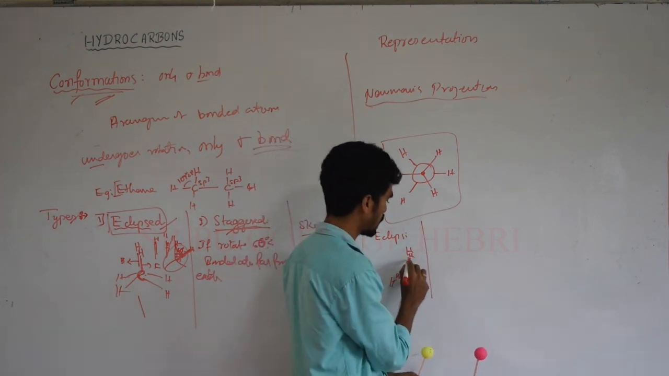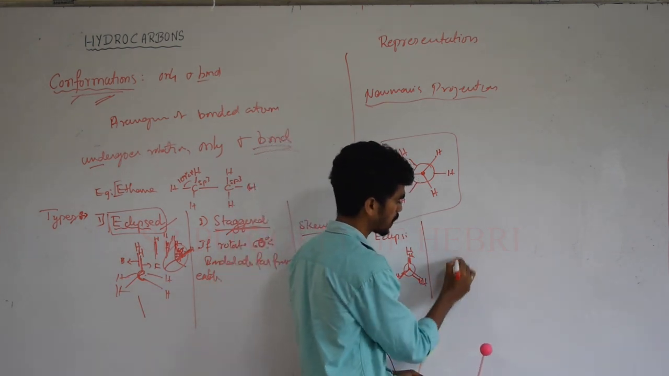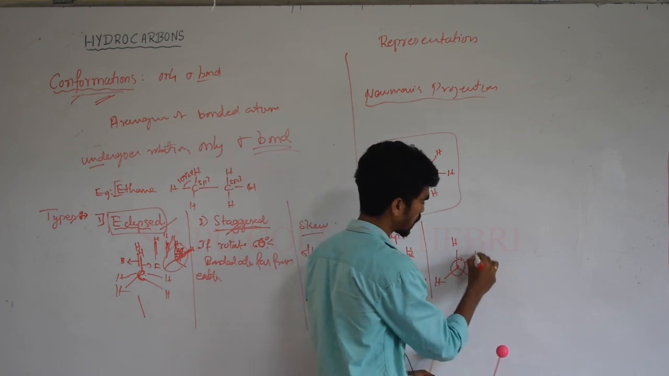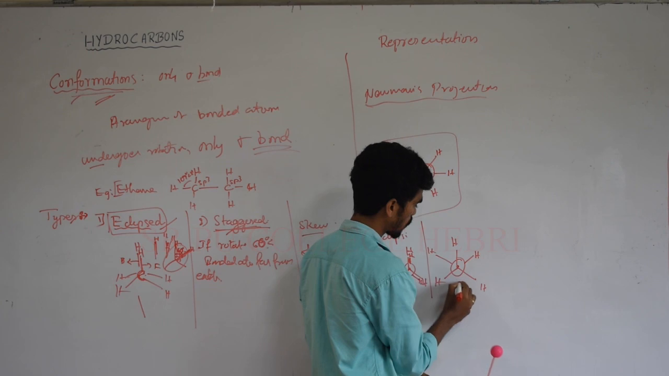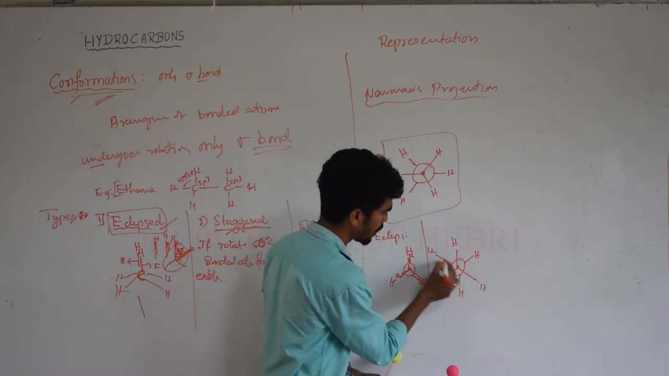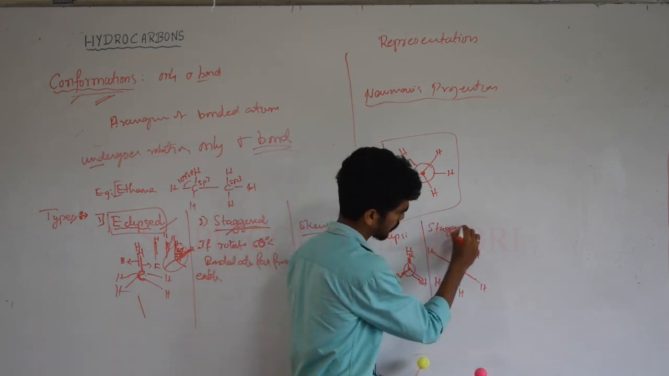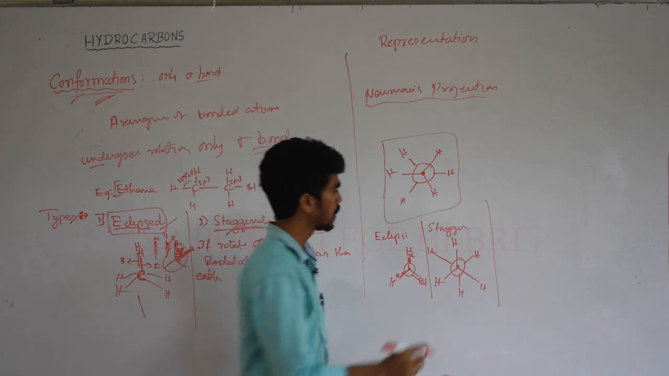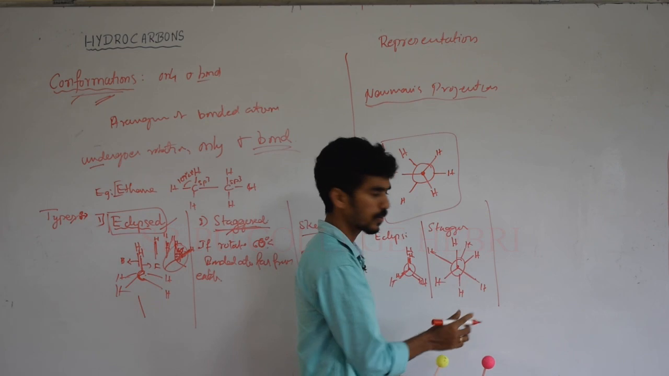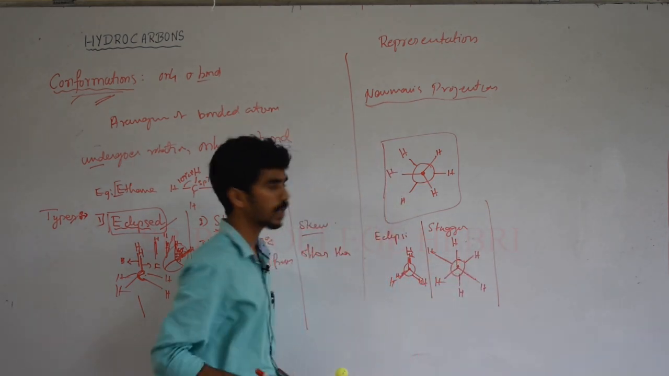For the staggered form, we should rotate 60 degrees. We will get the front carbon dot and back carbon circle. Here the front carbon has 3 hydrogens and the back carbon has hydrogens exactly opposite to these. They should come in the middle of these; only then is it staggered. Okay, skew conformation is at angles other than these, and that is a Newman's projection.